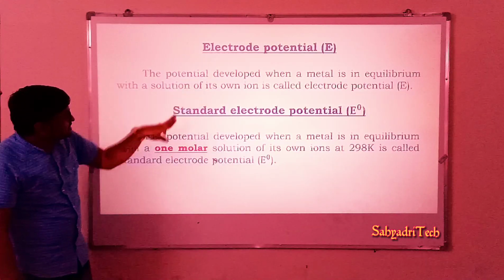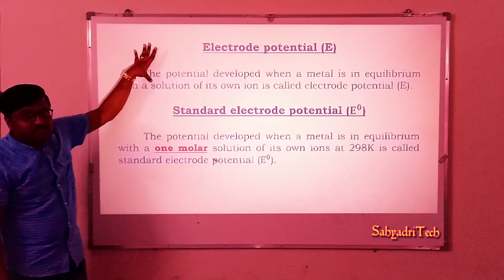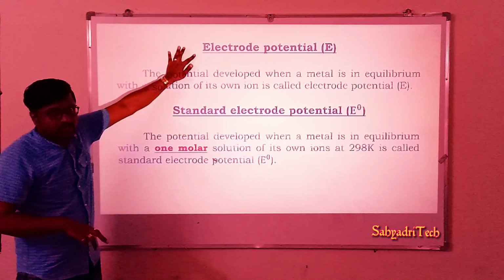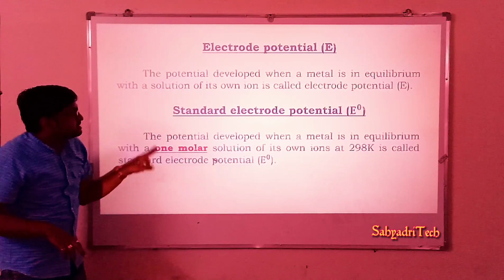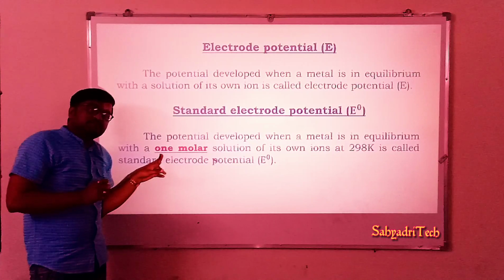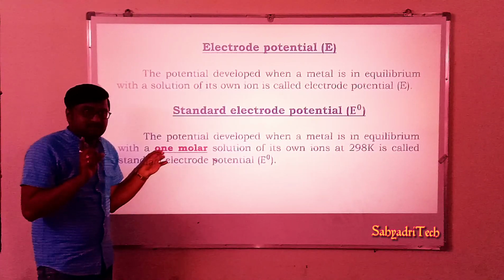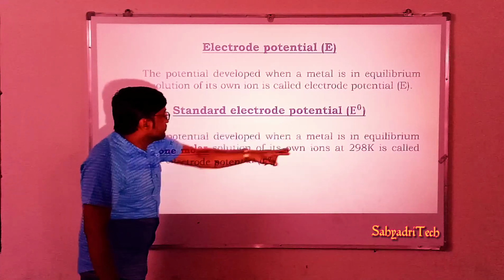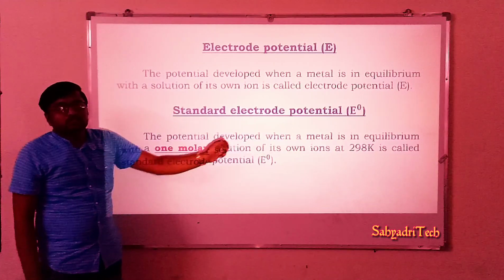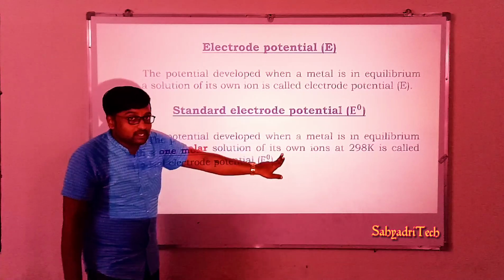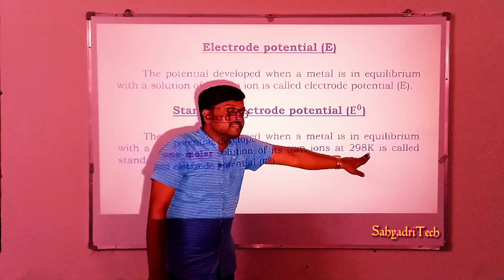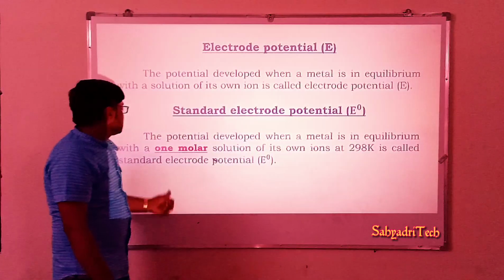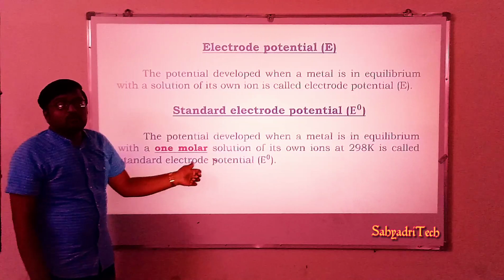When you look at the difference, we have not specified the concentration of the solution while dealing with electrode potential. Now standard means the concentration of the solution must be taken as 1 molar. So the potential developed when a metal is in equilibrium with a 1 molar solution of its own ions at 298 Kelvin is called standard electrode potential.